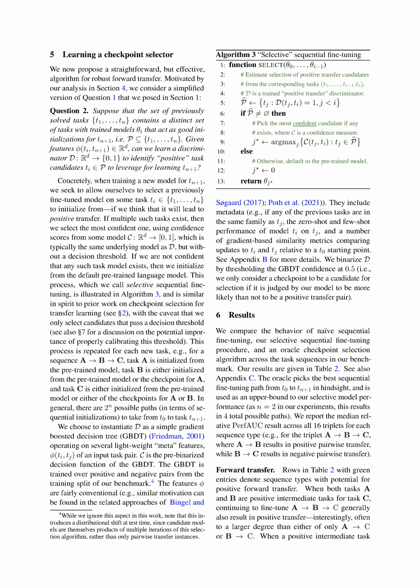Given certain features of these tasks, can we train a discriminator, which we'll call D, to identify which of these tasks would be beneficial to use as a starting point for learning task n plus 1? In practical terms, when we're training a new model for task n plus 1, we want to be able to choose a model from a previous task to start from, if we believe it will help us. If there are multiple tasks that could help, we choose the one we're most confident about, using confidence scores from a model we'll call C. This model is usually the same as D, but without a decision threshold. If we're not sure that any previous task will help, we start from a pre-trained language model. We call this process selective sequential fine-tuning.